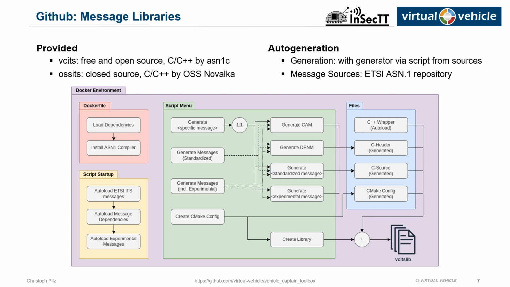As can be seen from the diagram, the script loads the most recent message standards at startup. The user can then select which messages to generate code for. The generated code is then extended with C++ helper functions as well as CMake files for project integration. All in all, this library provides quick entry into the V2X development domain, as it can be easily extended with new message formats.